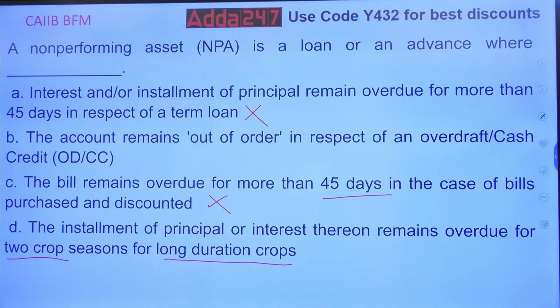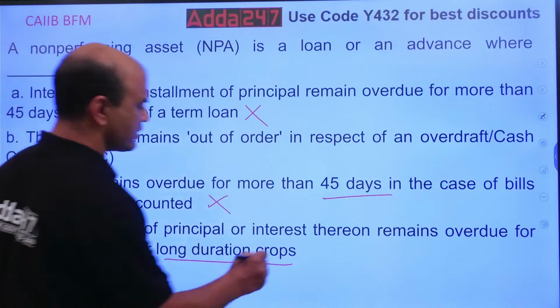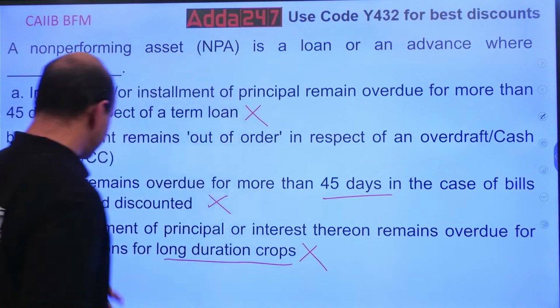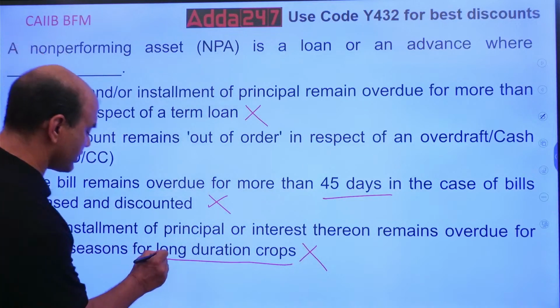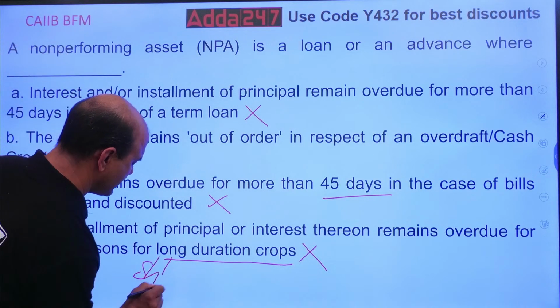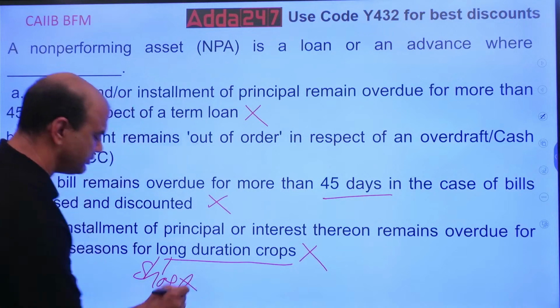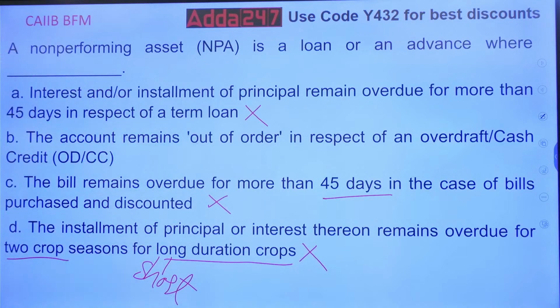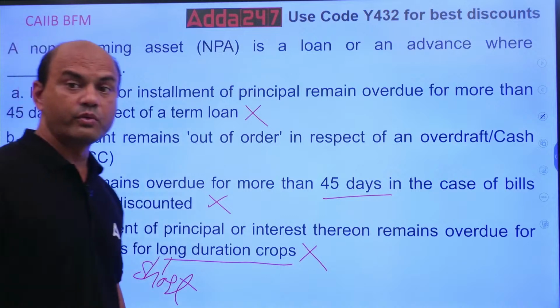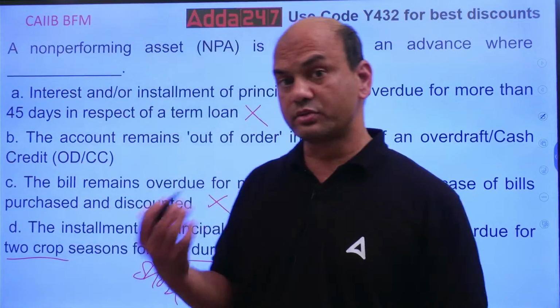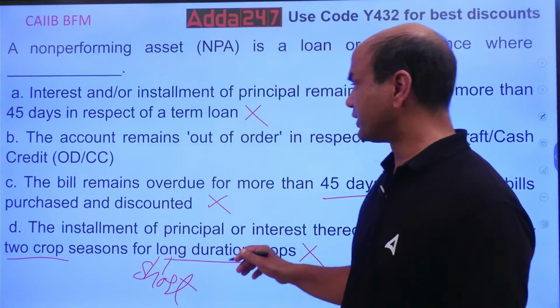Yes, what is the answer? What is the answer for this? Is it 2 crop seasons for long duration crops? So this is also wrong. It is 2 crop seasons for short duration crops, and for long duration crops, it is 1 crop season. Short, it is 2. Long, it is 1.